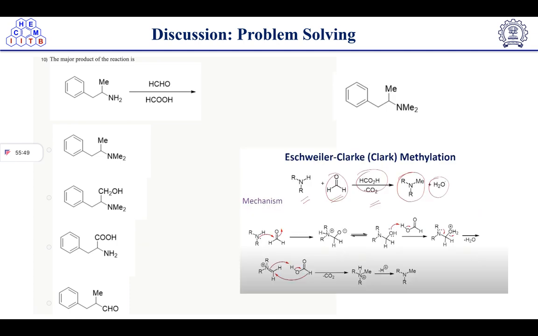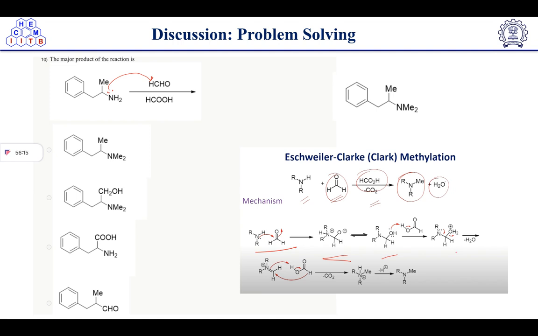Now question number 10: the major product of the reaction is. This name reaction is Eschweiler-Clarke methylation. We have done this earlier also, right? We have discussed this question. So in this case, methylation is taking place on amine nitrogen. So nitrogen lone pair will attack on aldehyde. We remember this one, right? After this attack, we'll get this intermediate. Then this intermediate will further take a proton from the acid which is given in the reaction,